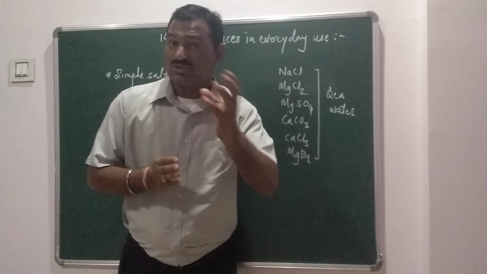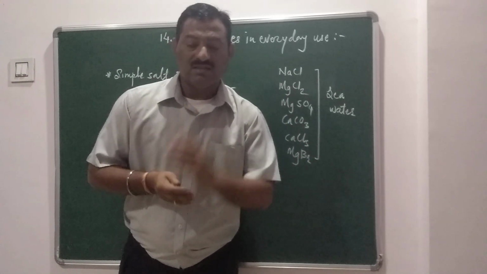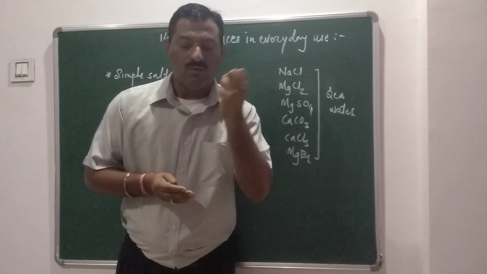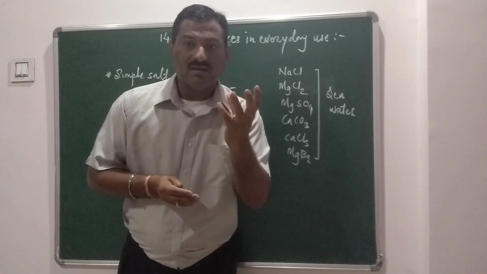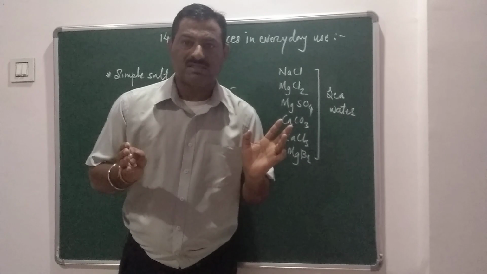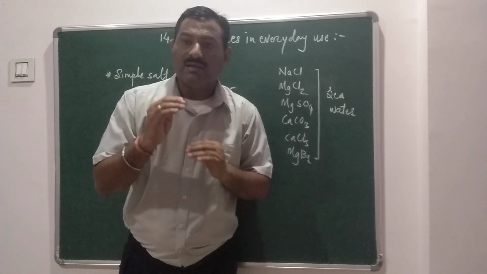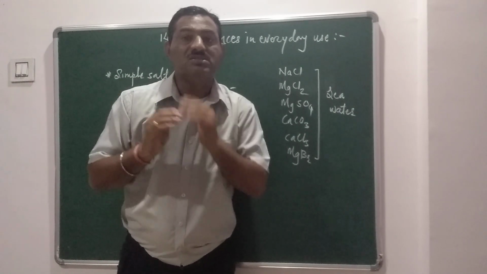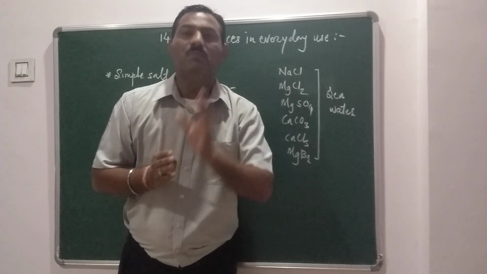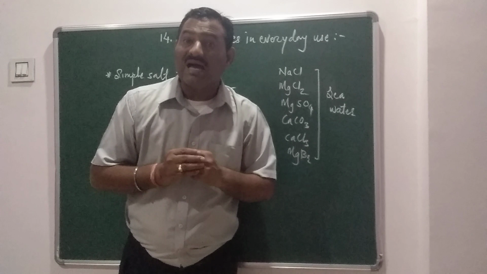Secondly, soap. Naturally soap is yellow in color. Third is baking soda, which is whitish or white in color. After that, washing soda, which is also white in color. And last is POP, that is plaster of Paris, which is also white in color. Among these, all are basic in nature because their pH is above 7 on the pH scale. Only POP has a pH below 7, so it is acidic.